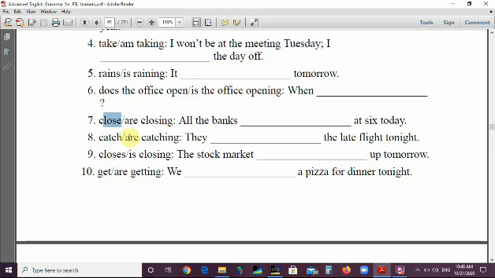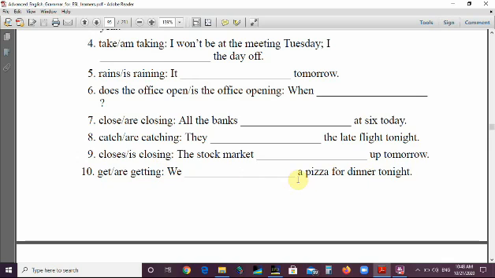Number 8, catch and are catching. They are catching the late flight tonight. This is new information to the listener, so it should be are catching. Number 9, closes, is closing. The stock market closes up tomorrow. We're not sure because this is unpredictable, or not sure whether it will be open or closed. So the answer is none, because this is a prediction.